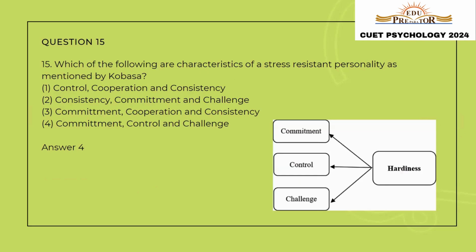With this, let us move on to question number 15. Which of the following are characteristics of stress-resistant personality as mentioned by Kobasa? Kobasa gave the characteristic of hardiness, that shows the stress-resistant personality. Hardiness consists of three C's, that are commitment, control, and challenge. So the correct answer is option number four, commitment, control, and challenge.